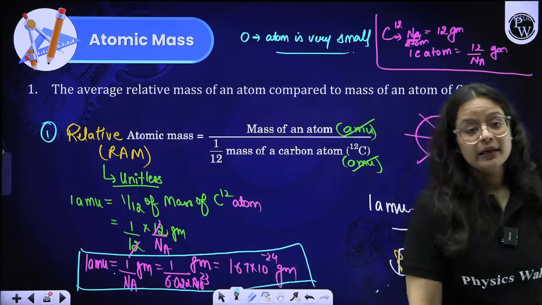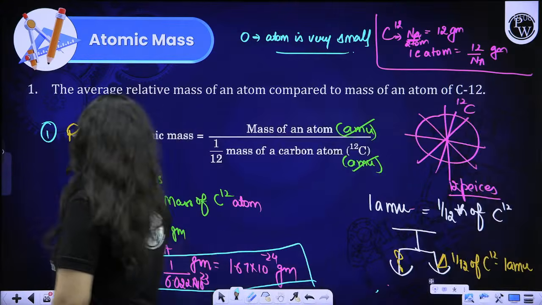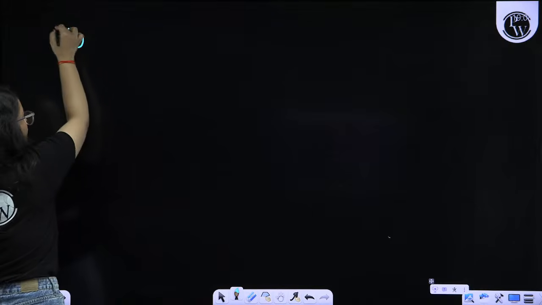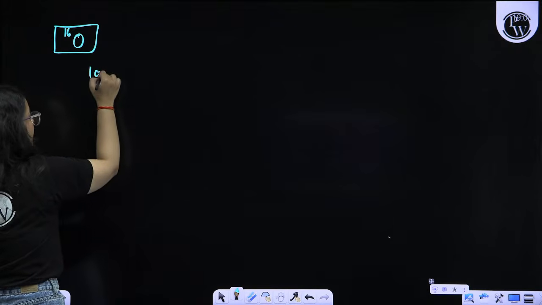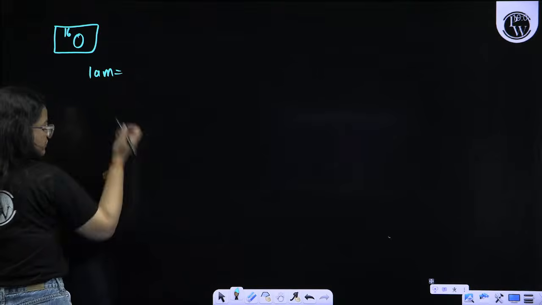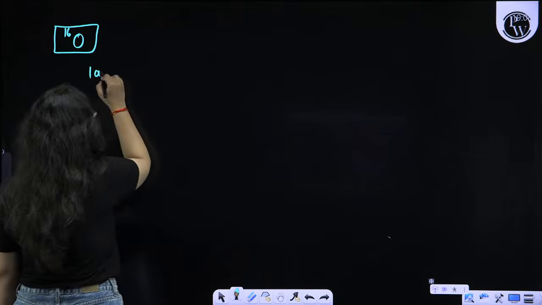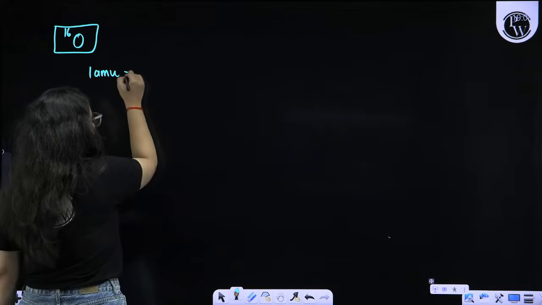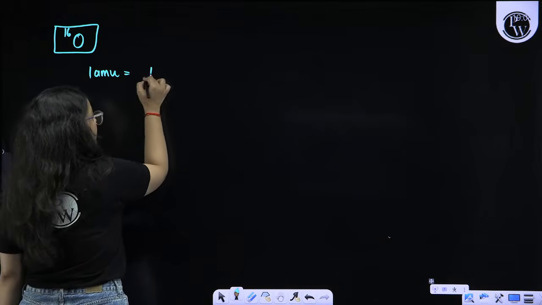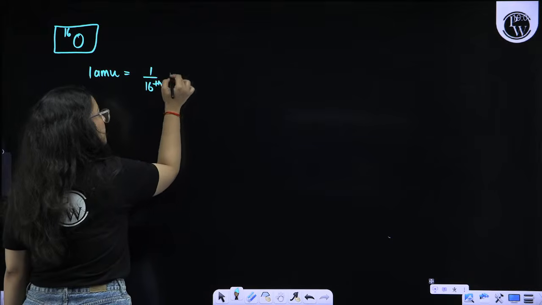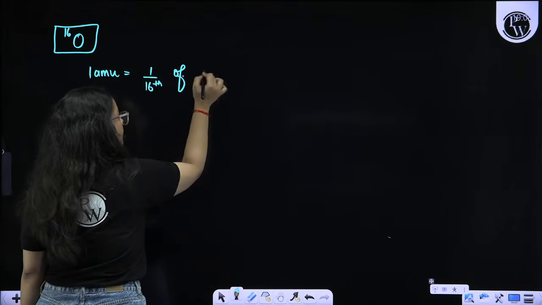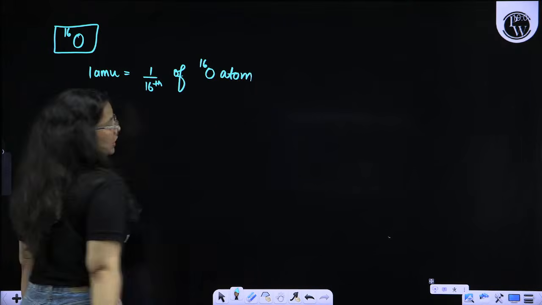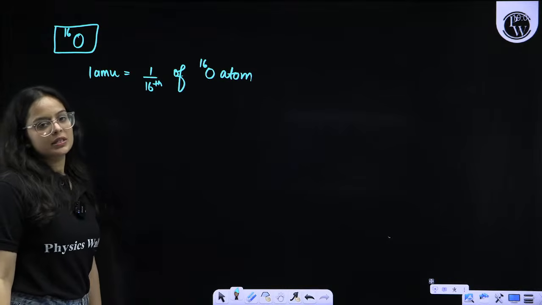Can we relate it with another element? Yes, sure, why not? If we take an example of oxygen, oxygen-16 element. So with respect to oxygen, 1 AMU is what? If I relate it with oxygen, 1 AMU is 1 by 16th of an oxygen-16 atom.